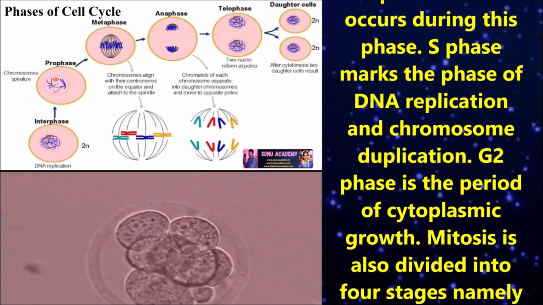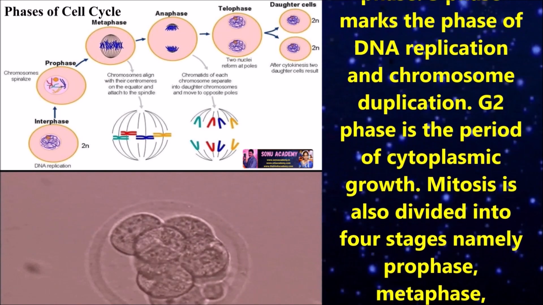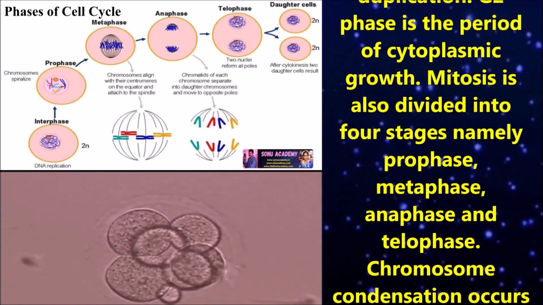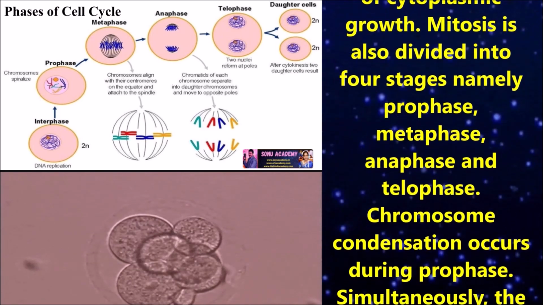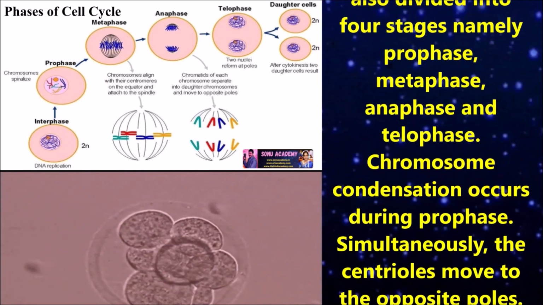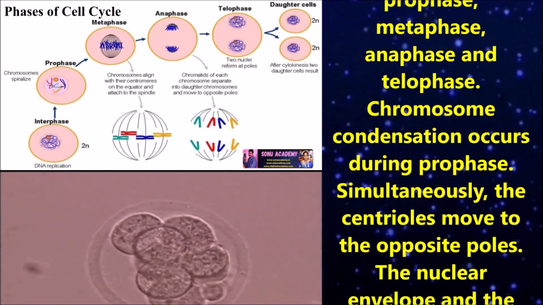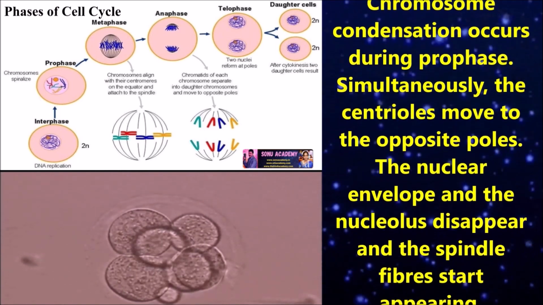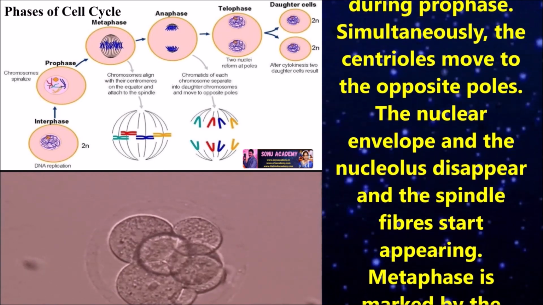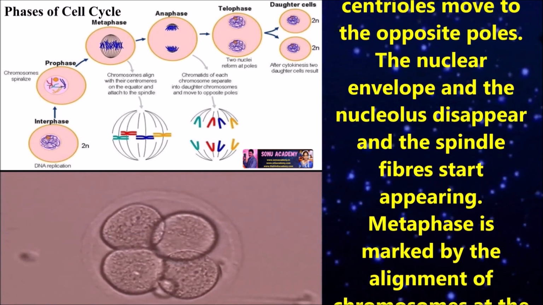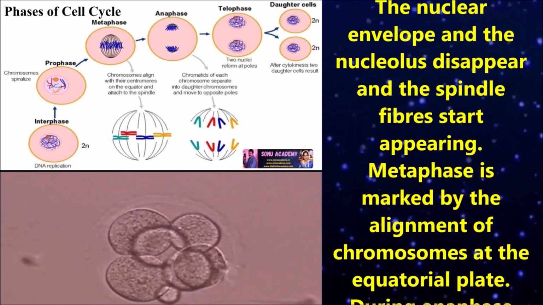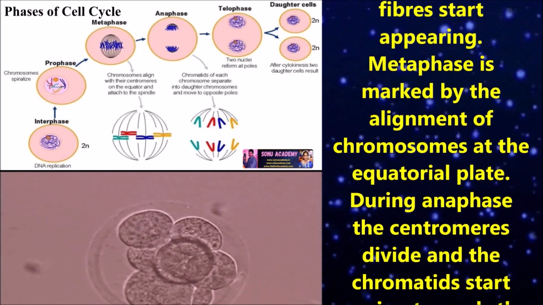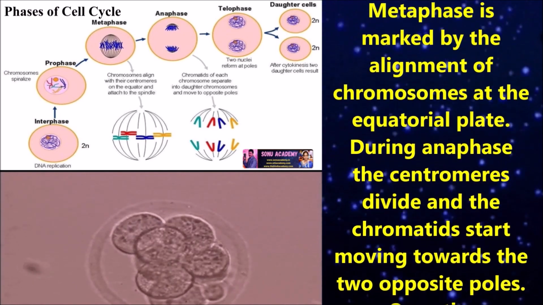S phase marks the phase of DNA replication and chromosome duplication. G2 phase is the period of cytoplasmic growth. Mitosis is also divided into four stages, namely prophase, metaphase, anaphase, and telophase. Chromosome condensation occurs during prophase. Simultaneously, the centrioles move to the opposite poles, the nuclear envelope and the nucleus disappear, and the spindle fibers start appearing. Metaphase is marked by the alignment of chromosomes at the equatorial plate.